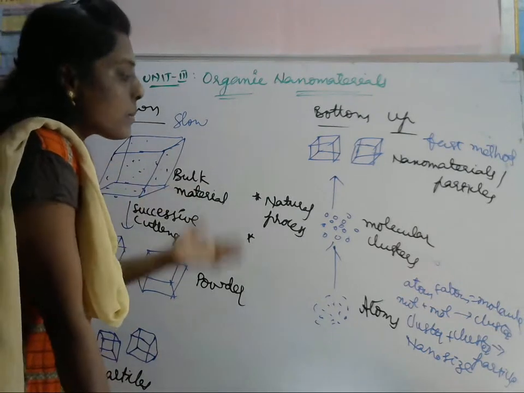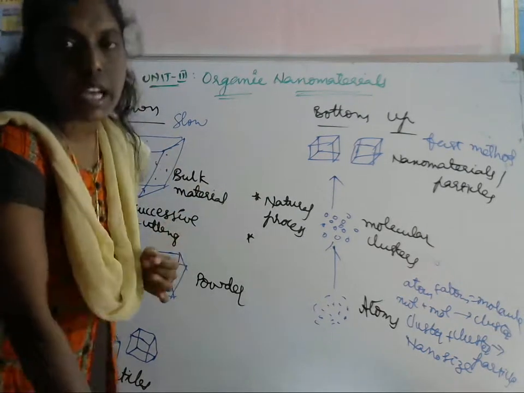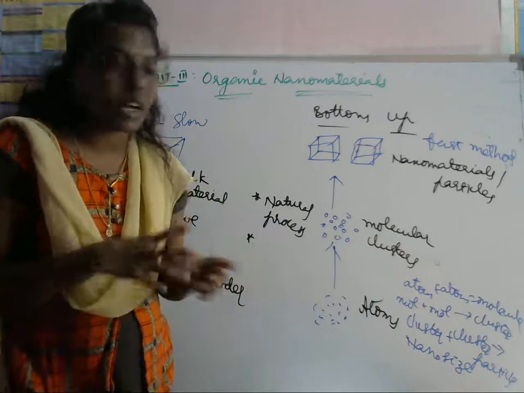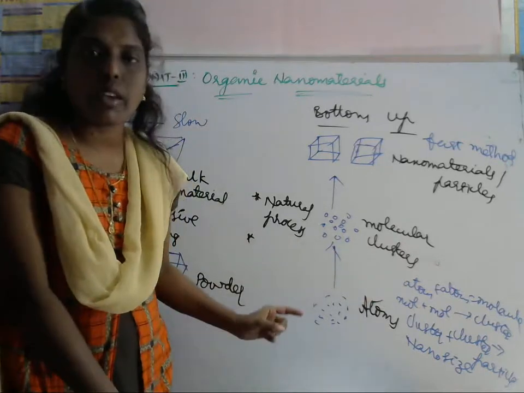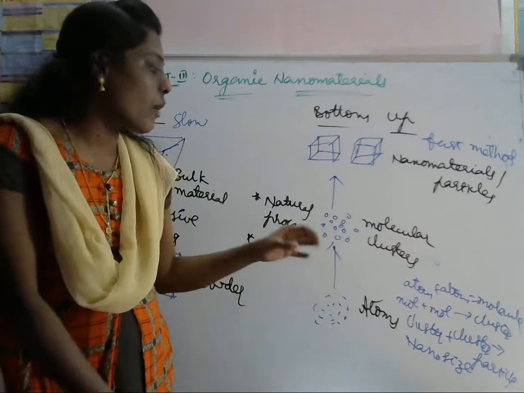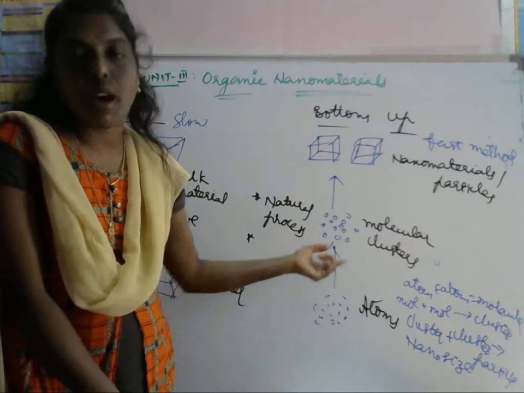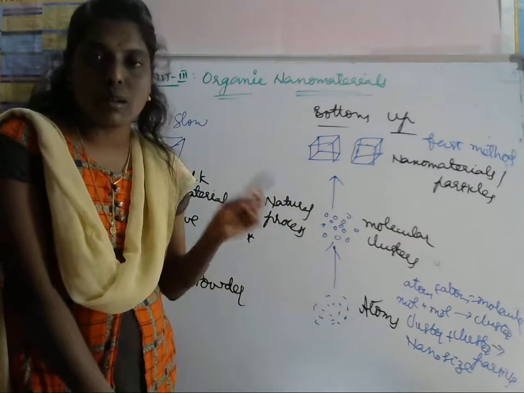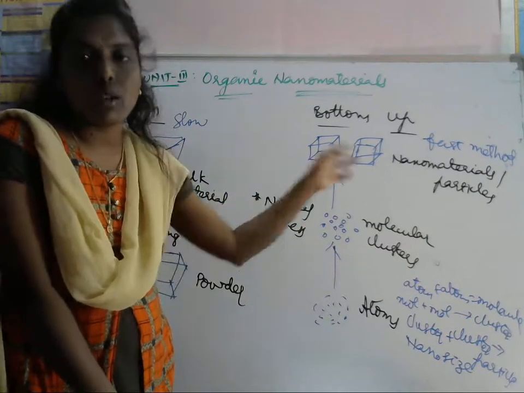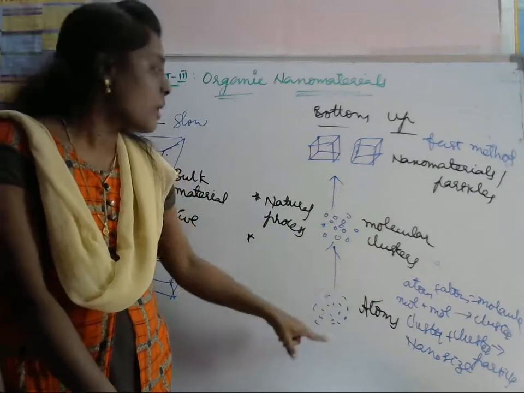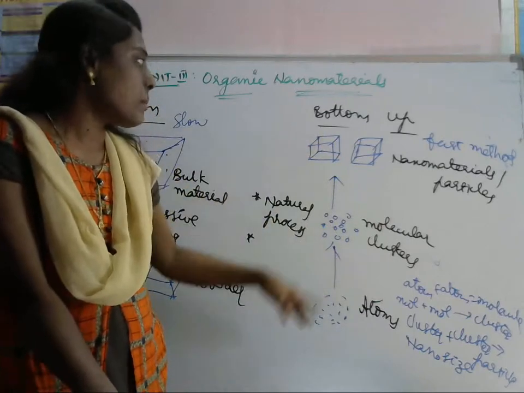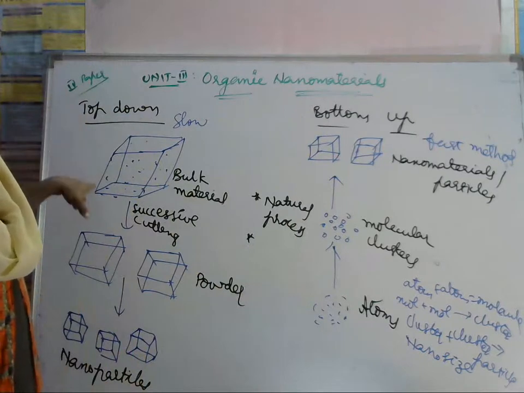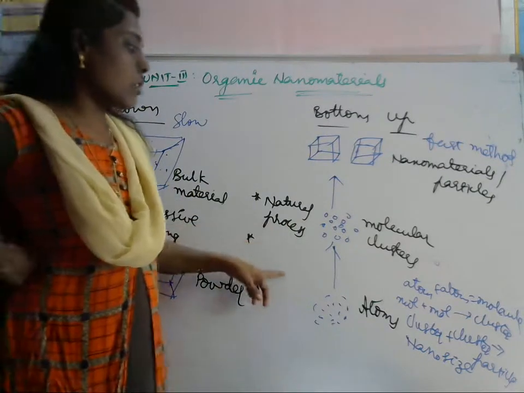What is the bottom up approach? First we take the atoms and atoms form the molecules. Next molecules form the molecule clusters. Cluster plus cluster will give the nanoparticles. So this is the bottom up approach. Bottom up approach is a fast method when compared to top down approach, which is a slow method, and it gives a natural process.